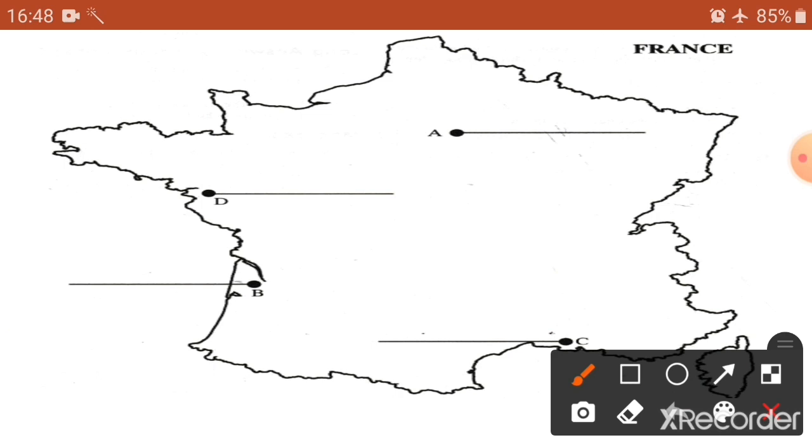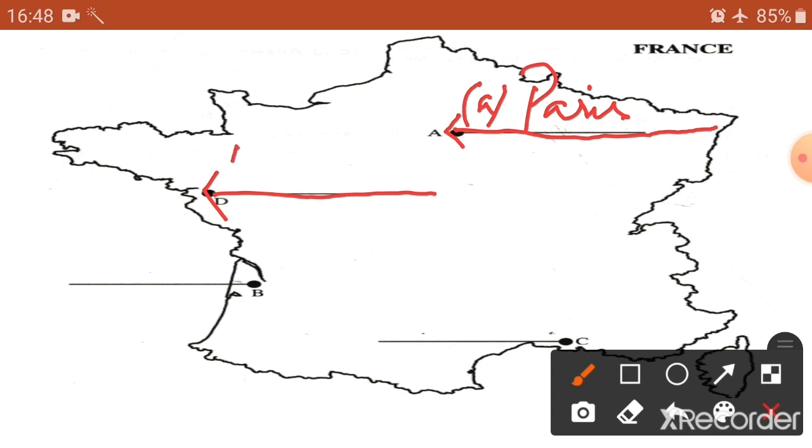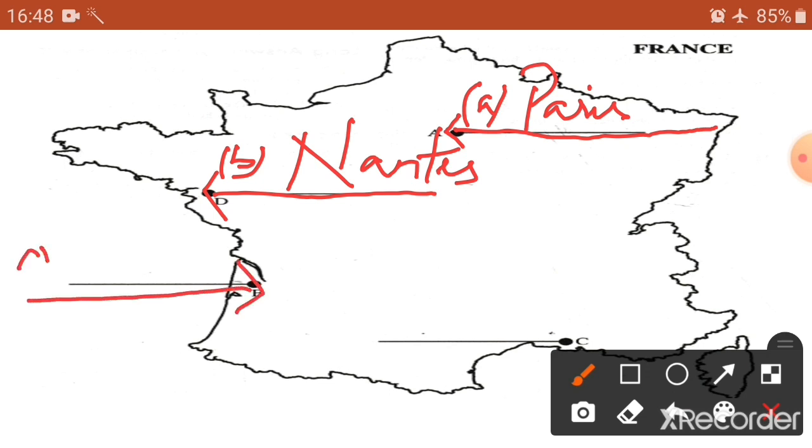Let's learn to locate now. First, we'll go to A, that is Paris. You have to draw one arrow, write A, and the name of the place you have located. What have you located? Paris. Very good. Now we'll go to B. You're going to draw an arrow, write B, and write Nantes. Then we'll move on to C, Bordeaux.